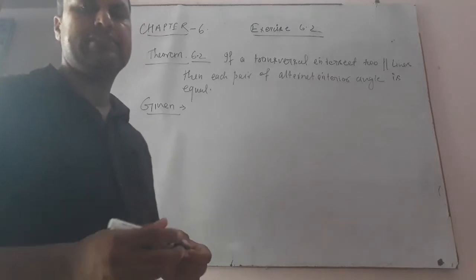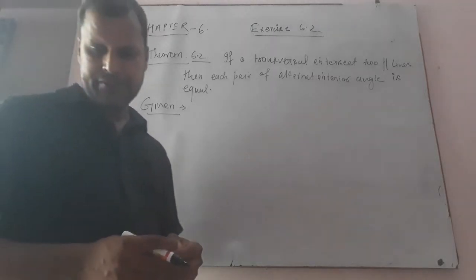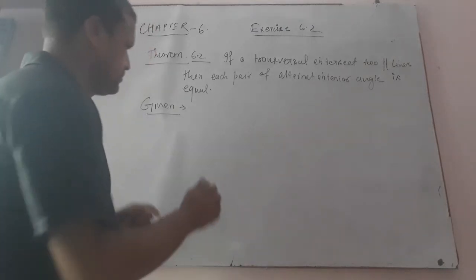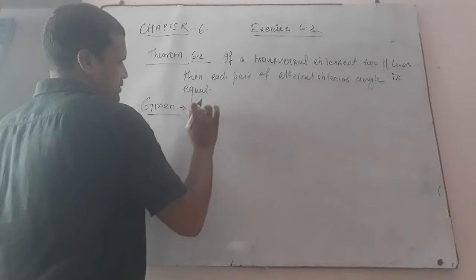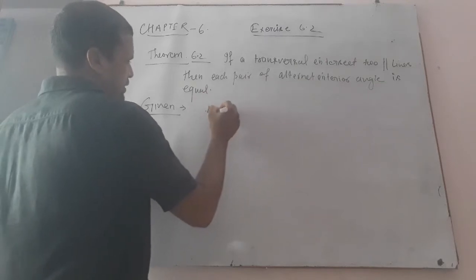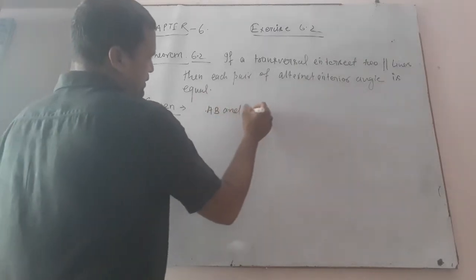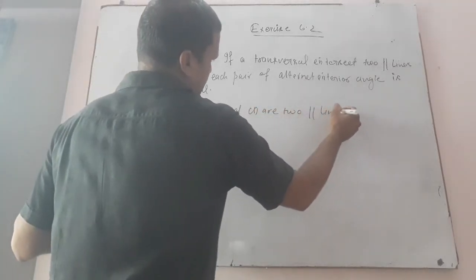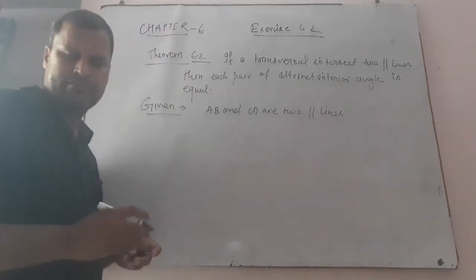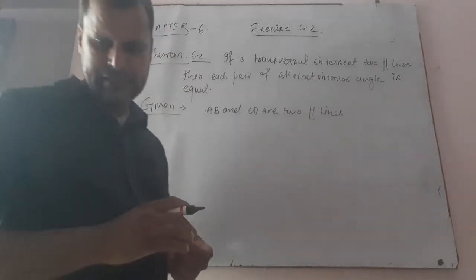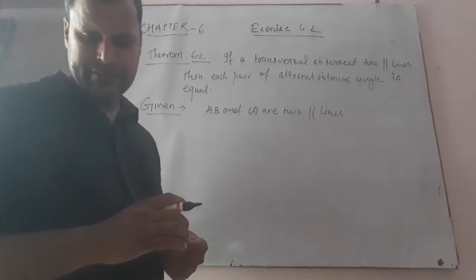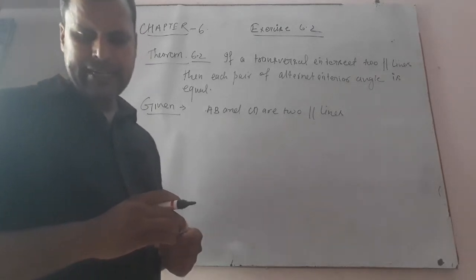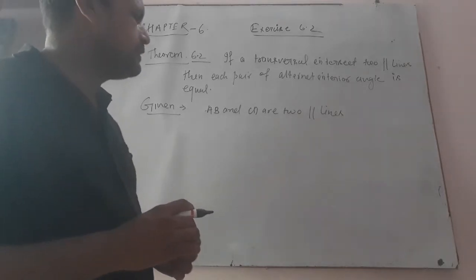Two parallel lines, AB and CD are the two parallel lines. And a transversal PQ intersects them.